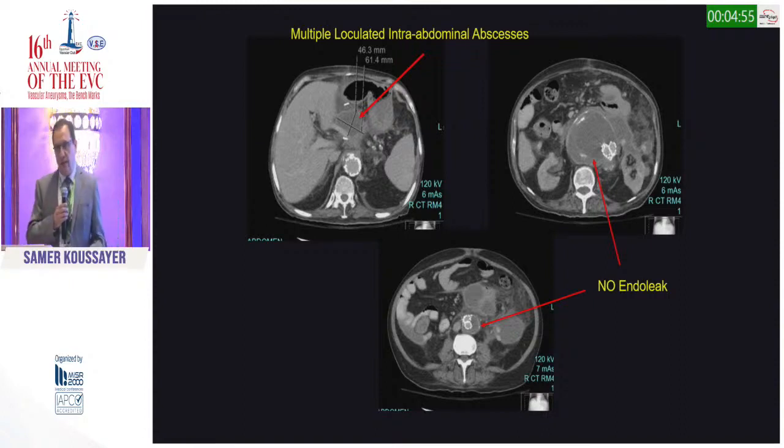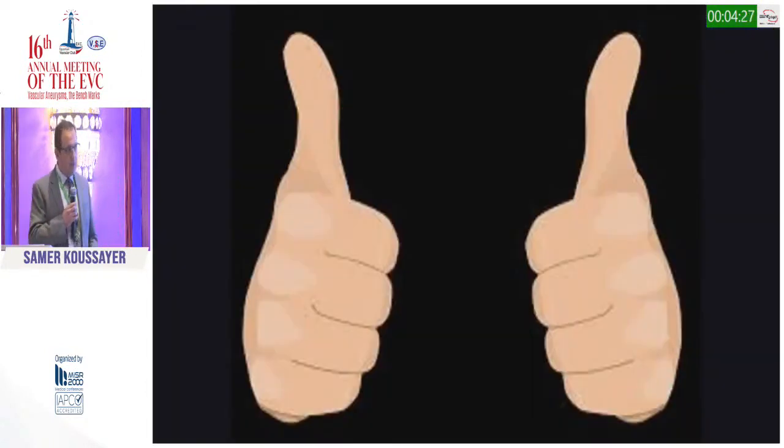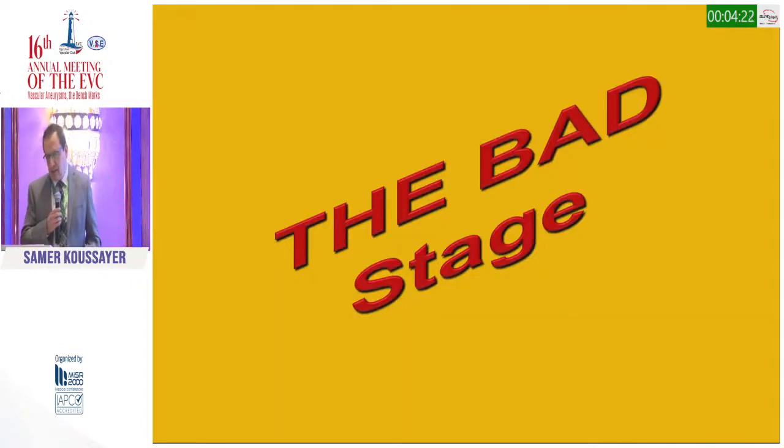So at that time, we said we had to take him to surgery and evacuate all these multiple loculated fluid collections. This was his third surgery. We took him back, explored his abdomen, and drained all the intra-abdominal and pelvic abscesses. At that time, we looked at our debranching bypass. Everything looked fine, there was no infection. We could not even see the grafts, they were very incorporated in the tissue. He did well after surgery, and we sent him home on oral antibiotics after he became afebrile and his WBC went back to normal. We were very happy with that, and we said we were done with this patient. Then we come to the bad stage.